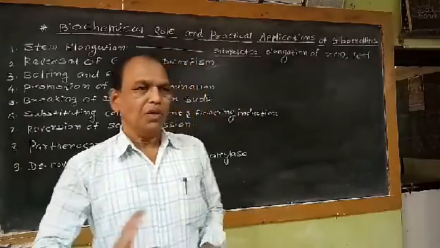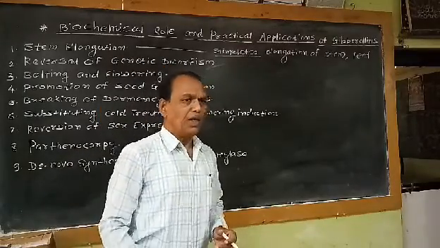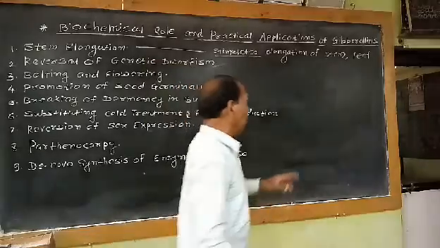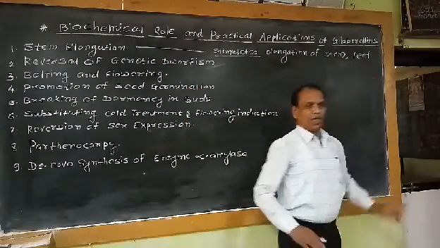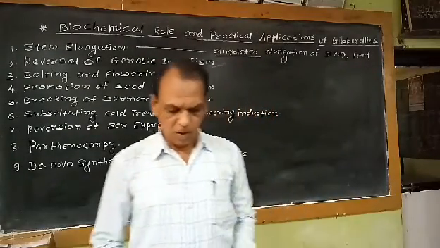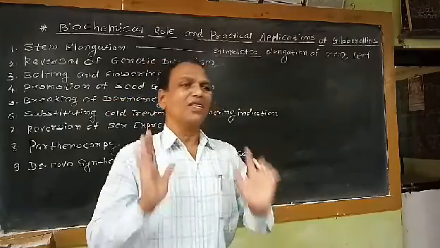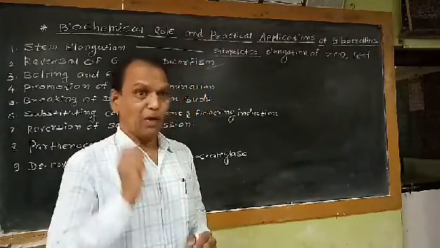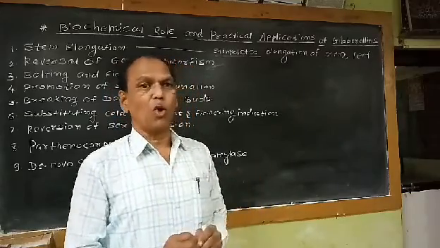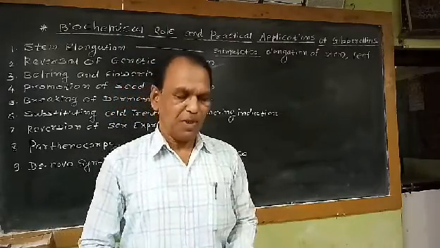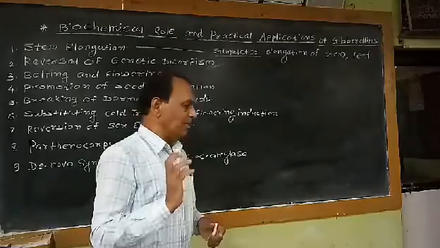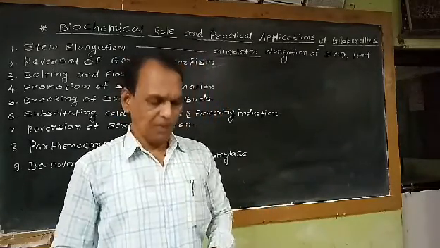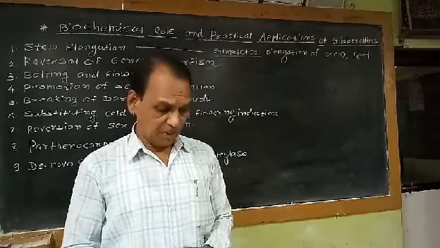GA plays an important role in elongation of the stem axis as well as elongation of the leaf. If the plant is intact and the apical parts are intact, then and only then is this biochemical role of gibberellin observed. That means the presence of the apical meristematic tissue tip is essential for stem elongation caused by gibberellins.